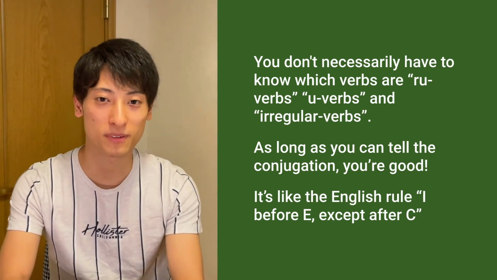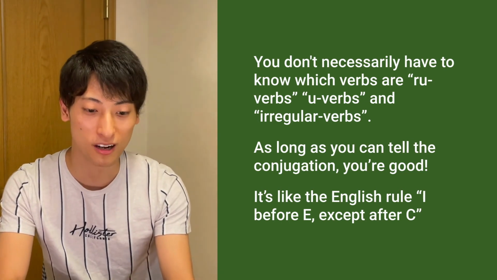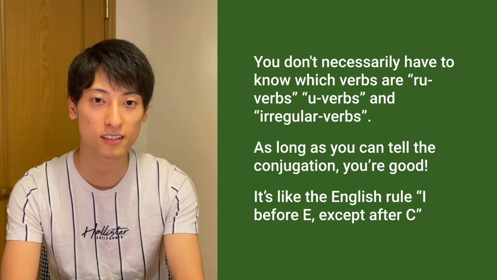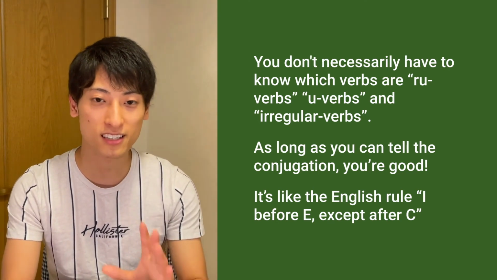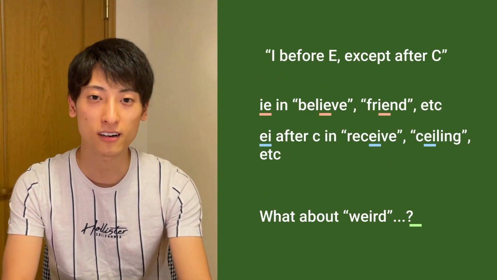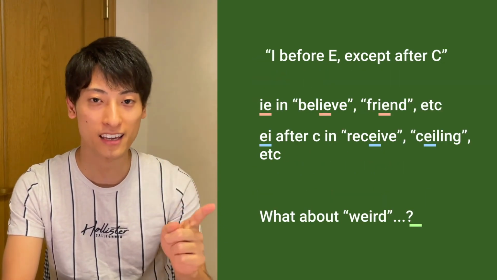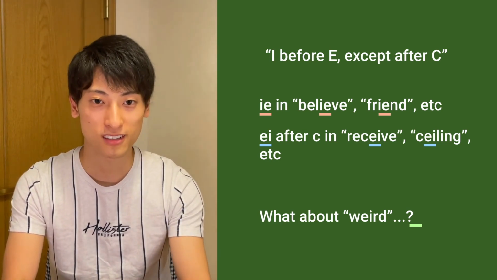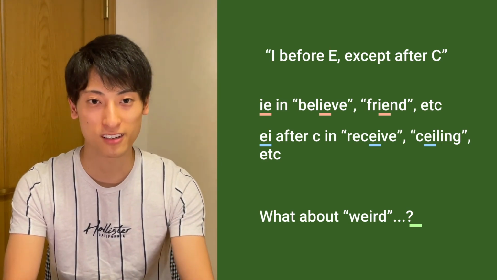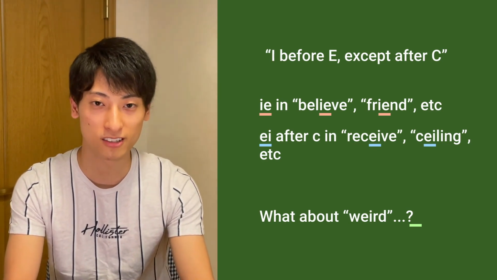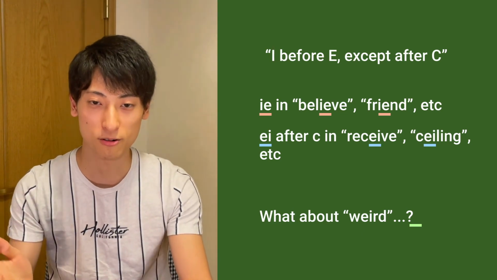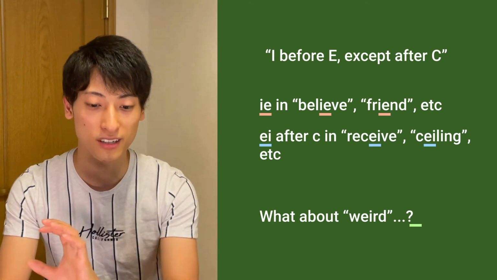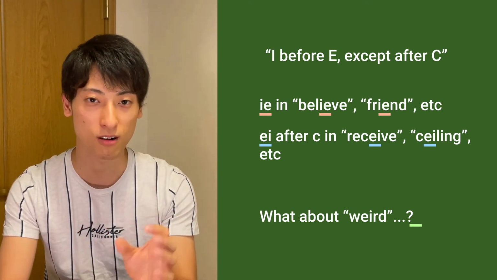It's kind of off topic, but it's like the English rule, I before E except after C. If you're learning English, you've heard it somewhere, right? So this is a spelling rule of English. There are a lot of English words that have I and E in the spelling. Depending on the word, I goes first, and in other cases, E goes first. So a lot of foreign English learners are gonna be like, so how do you tell those? So somebody came up with this rule to systematically explain why I goes first and E goes first.